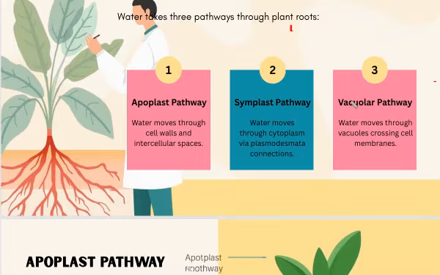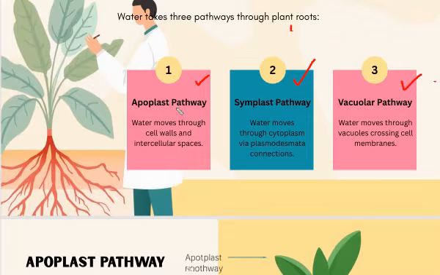So the next most important topic from this chapter is that water takes three pathways through the plant root. Like I said, water is absorbed by the plant through osmosis, but three pathways are involved in absorbing the water. One is called the apoplast pathway, which is the fastest one. One is called the symplast pathway, and one is called the vacuolar pathway.